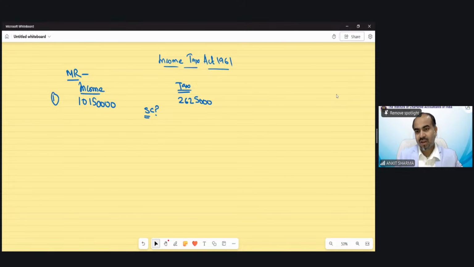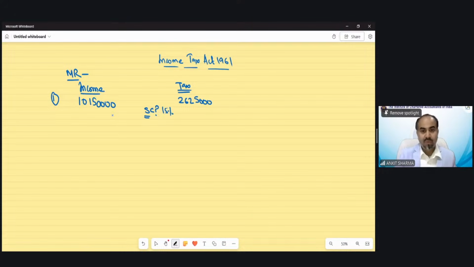Harivansh is saying 10%. Harivansh, that's not correct. 10% is up to 1 crore. The income is exceeding 1 crore, so surcharge rate would not be 10%. Harsh is saying surcharge no need. Why surcharge no need, Harsh? Of course, we have to calculate the surcharge and surcharge rate would be 15%.